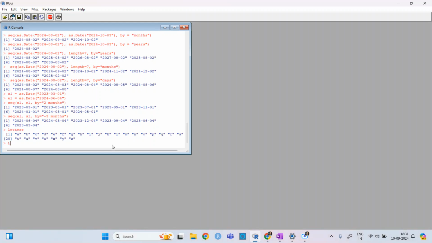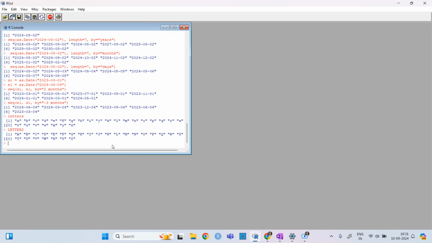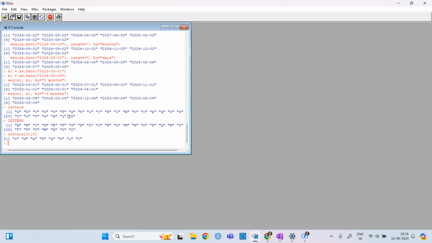So you can easily access this by letters, small and capital. And then if you want it from 3 to 10, then we have from C up to J.